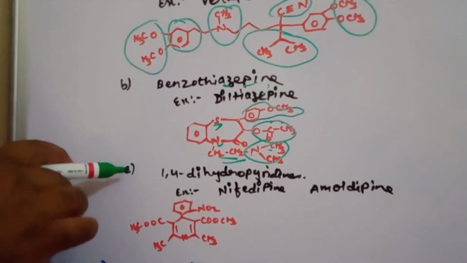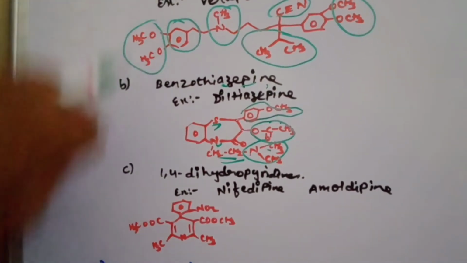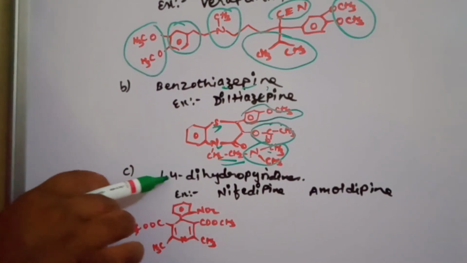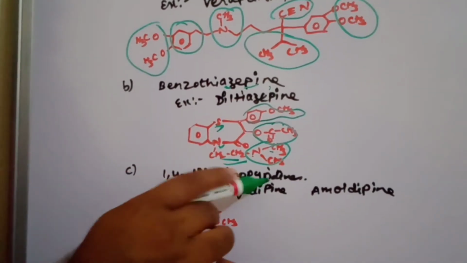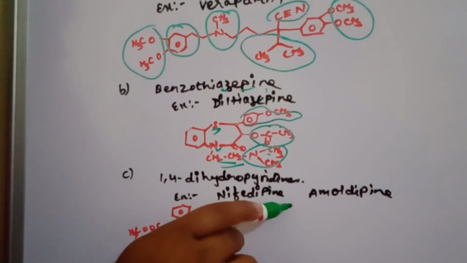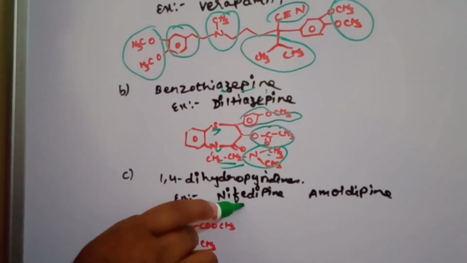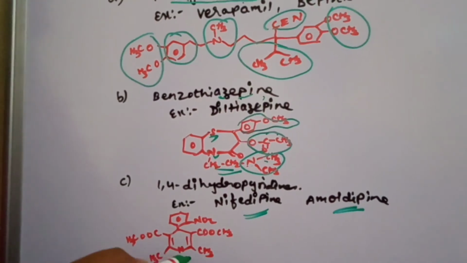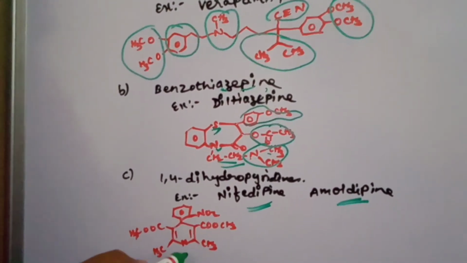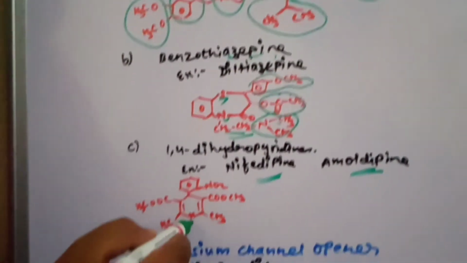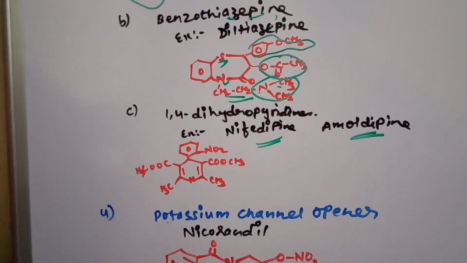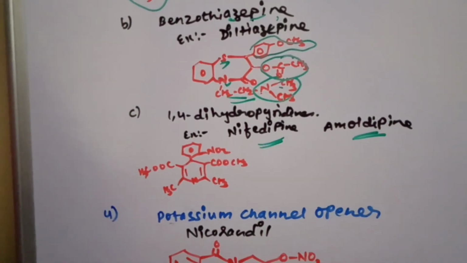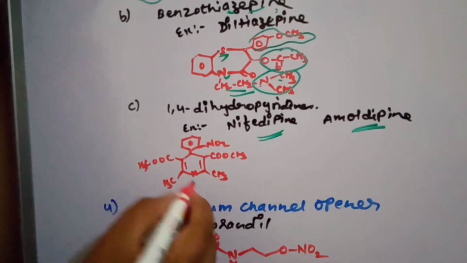Now the third subclass of calcium channel blocker is 1,4-dihydropyridine. So dihydropyridines, examples: nifedipine, amlodipine. In this also I am going to tell about one particular structure. Particularly, if you see the valency of the nitrogen here, it is NH.